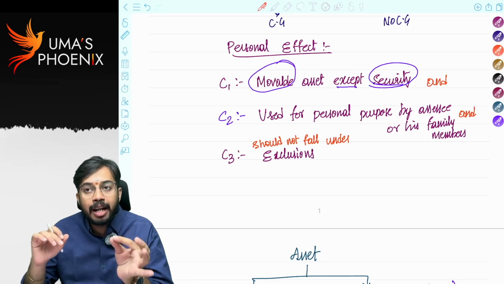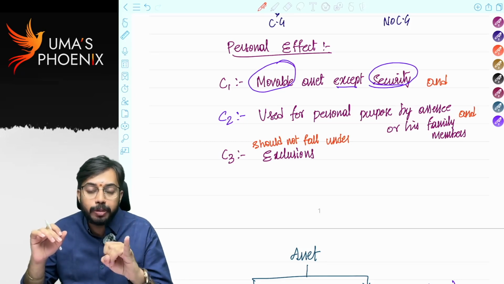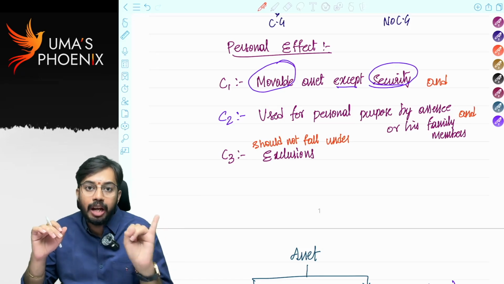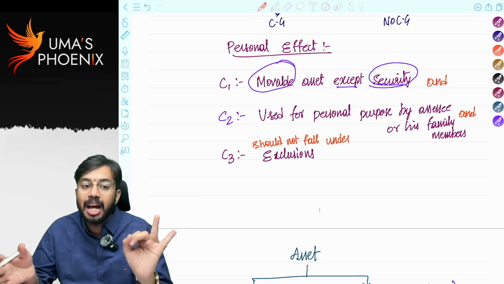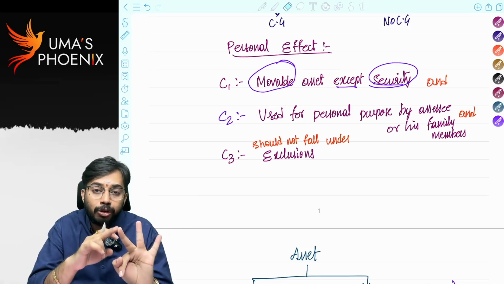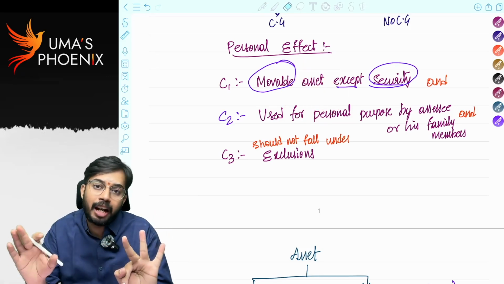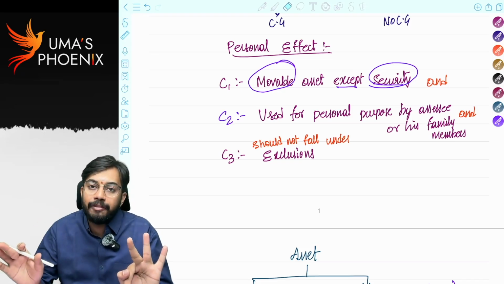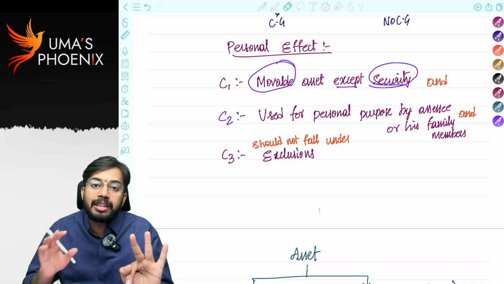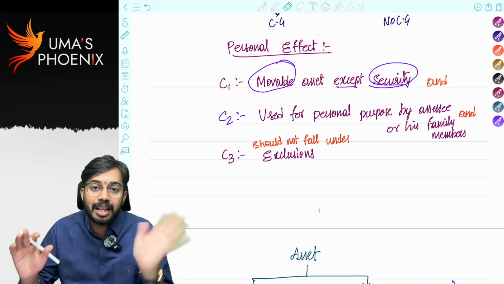So to call an asset as personal effect, it should be a movable asset and it should not be a security, and it should be used for personal purpose either by SSC or his family members, and whatever the movable asset is there, it should not fall under exclusions. If it falls under exclusions, then it is not a personal effect. Are you able to understand? If it does not fall under exclusions, then it is a personal effect.